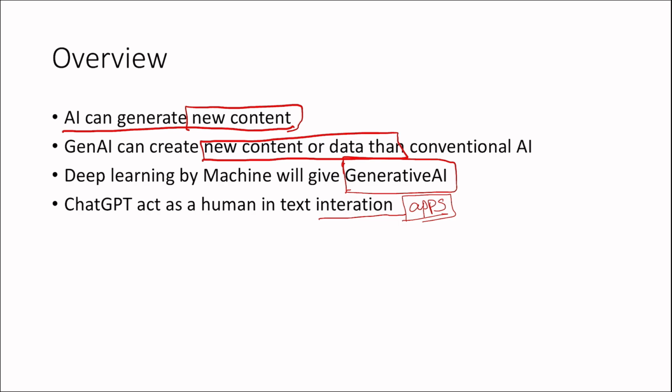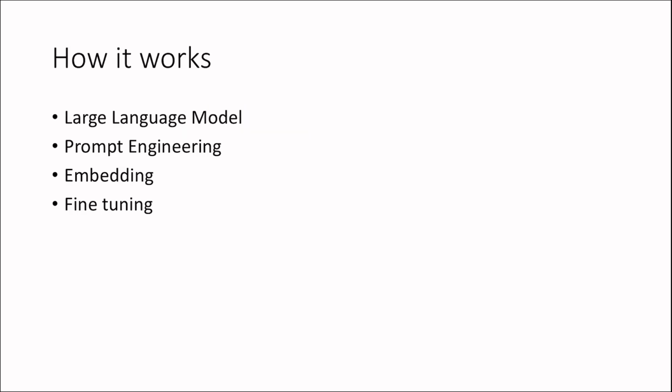Okay, then how do the generative AIs work, things like ChatGPT or Google Bard, I think, and from Meta, Llama, something. I don't have an idea about those two, but a little bit of idea about ChatGPT. So how does it work? First is the large language model, which is mandatory. It has all the data, so whatever you ask, it will take the data from these language models.